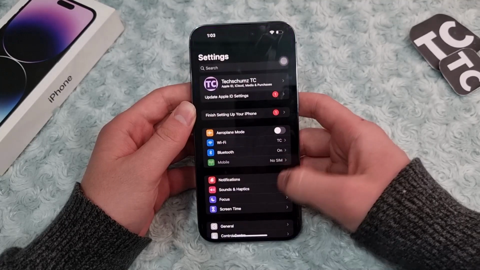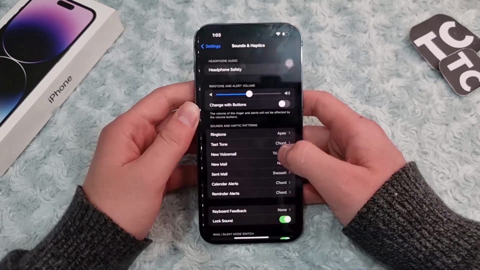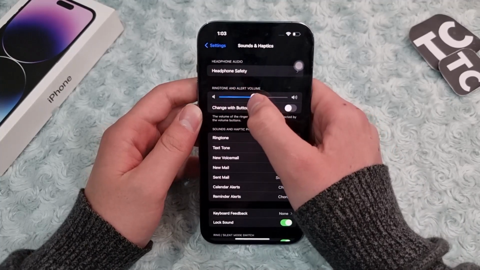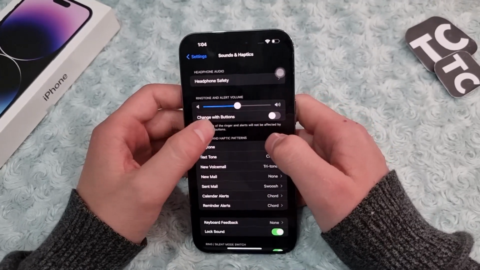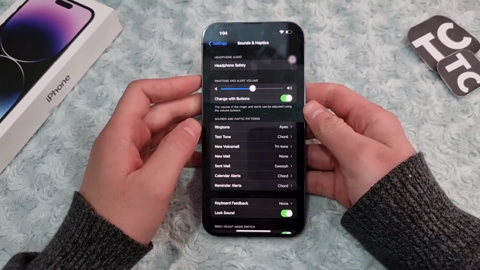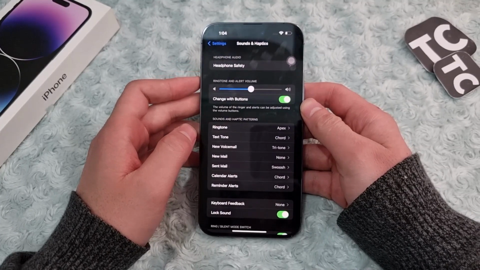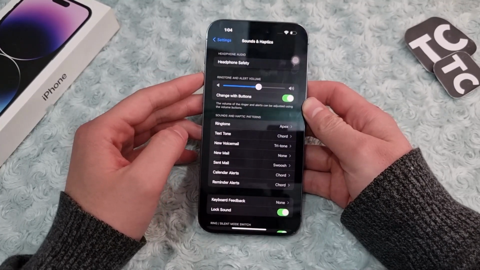So for that, go to settings app, tap on sounds and haptics, and here under sound, under ringtone and alert volume, you have change with buttons. Simply enable it. When you enable that option, now you can change the ringtone and alert volume using the side volume buttons.